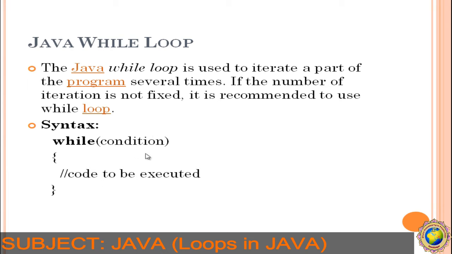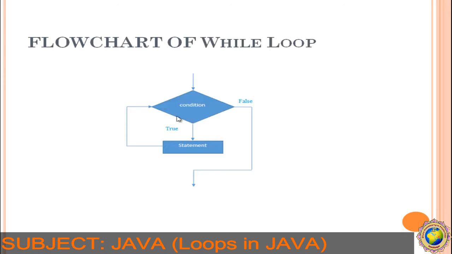Whenever the condition becomes false, it will quit from the code. Let's look at the flowchart of the while loop. The condition will be checked. If it is true, then the statement will be printed. Otherwise, it will quit from the block of code.